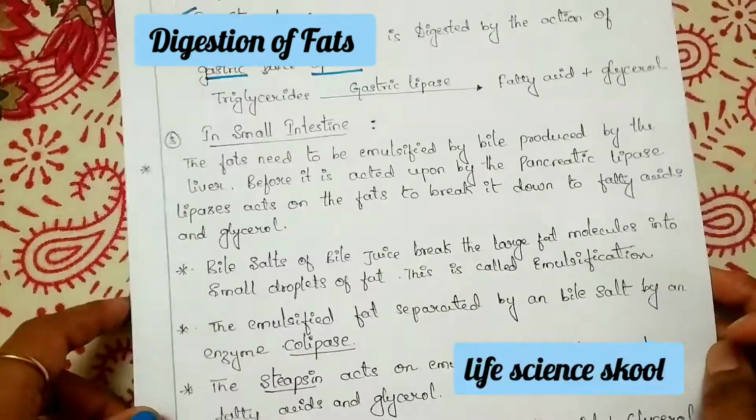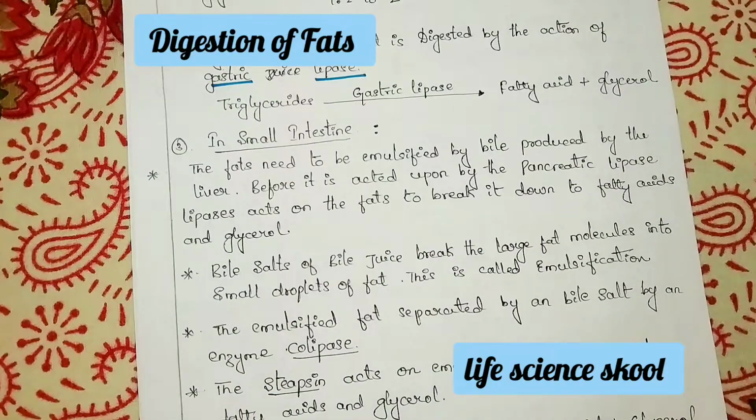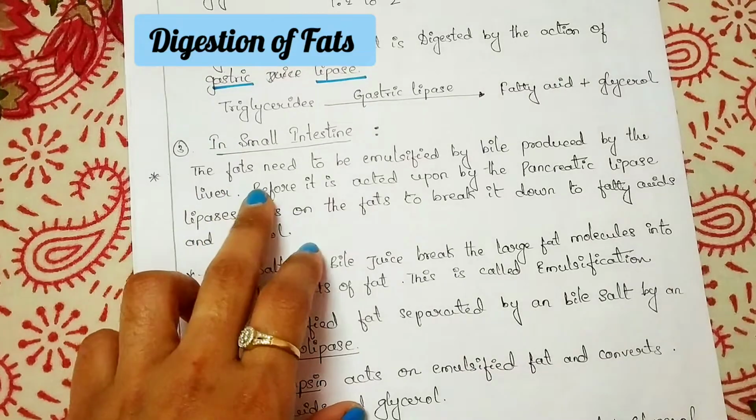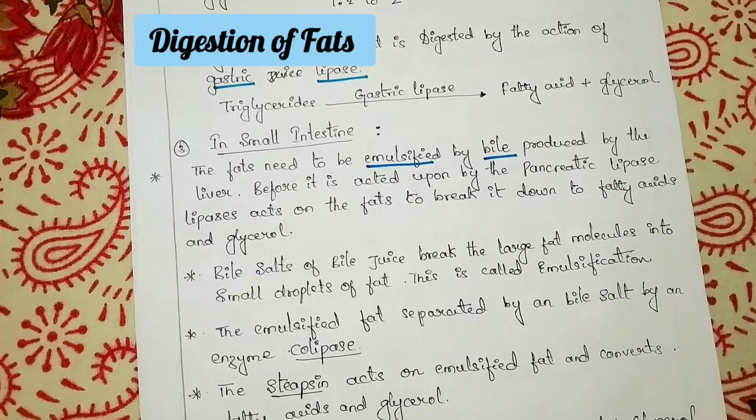Now we will move on to the next one, that is the small intestine. Let us now know what happens here. The fats need to be emulsified by bile produced by the liver.